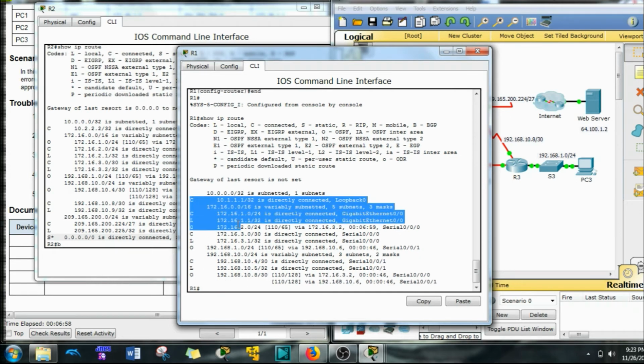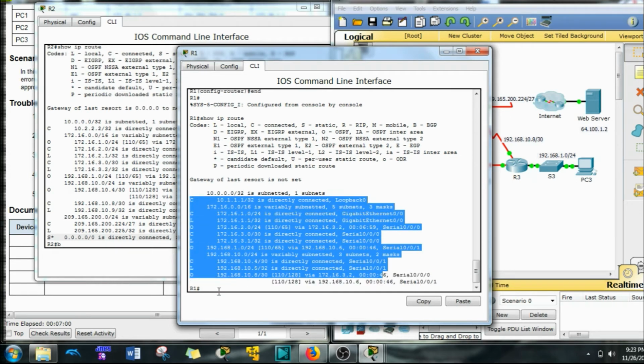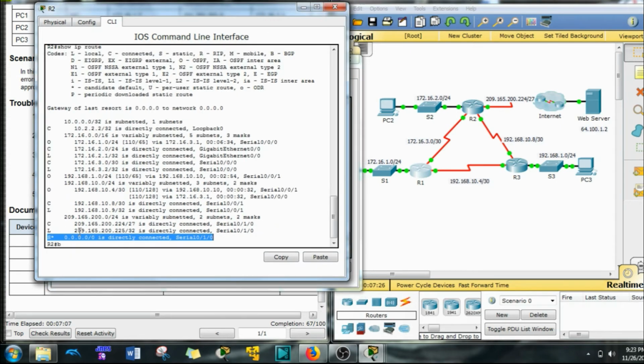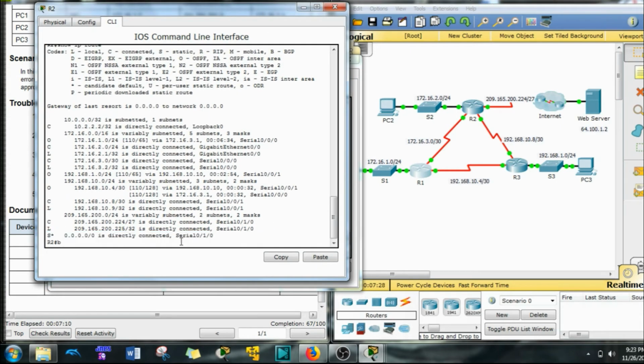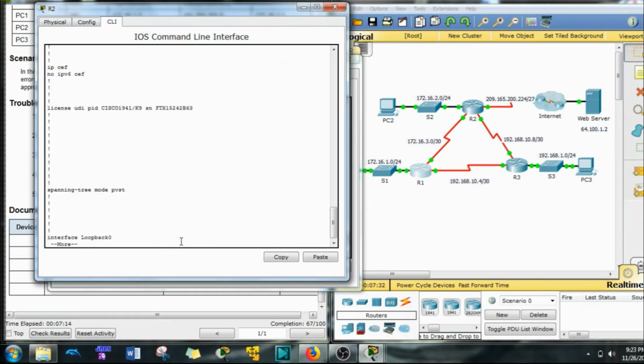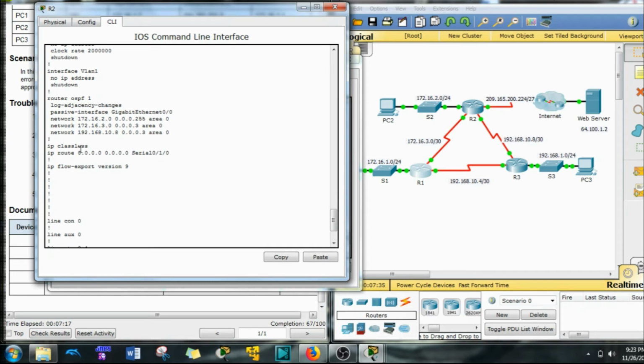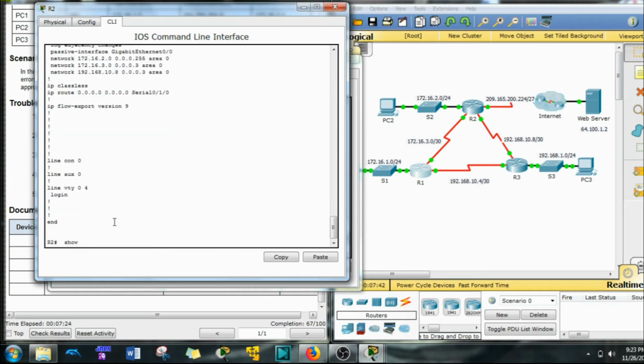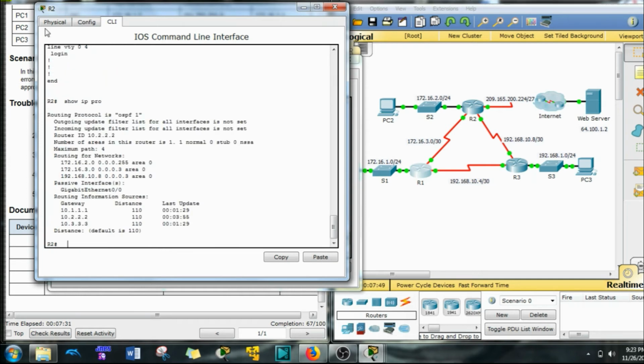Show IP route. So we've got all the other OSPF networks. We've got directly connected networks and everything, but we don't have a default route to the internet. Why is that? Well, if we go back to R2, it looks like one's been configured, but is it being shared? Show run. I like using the show run command because it's simple, but we can also do it this way too. Show IP protocols.